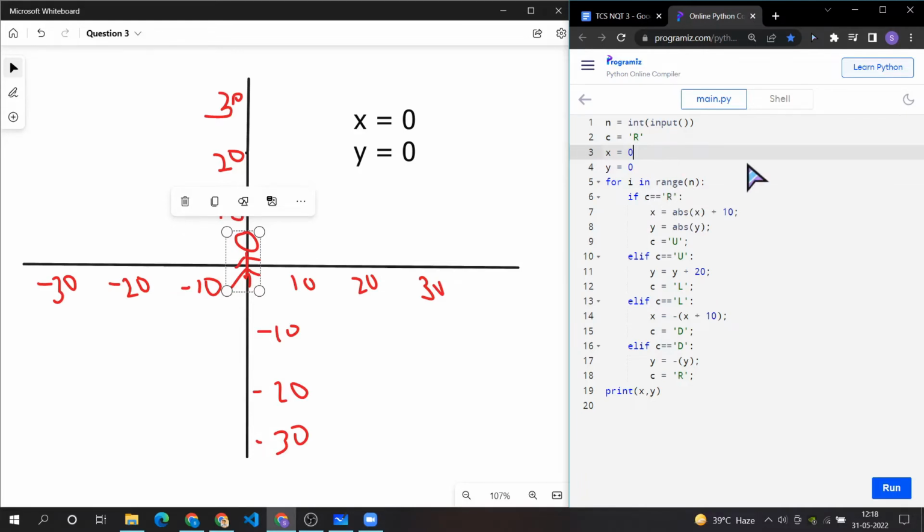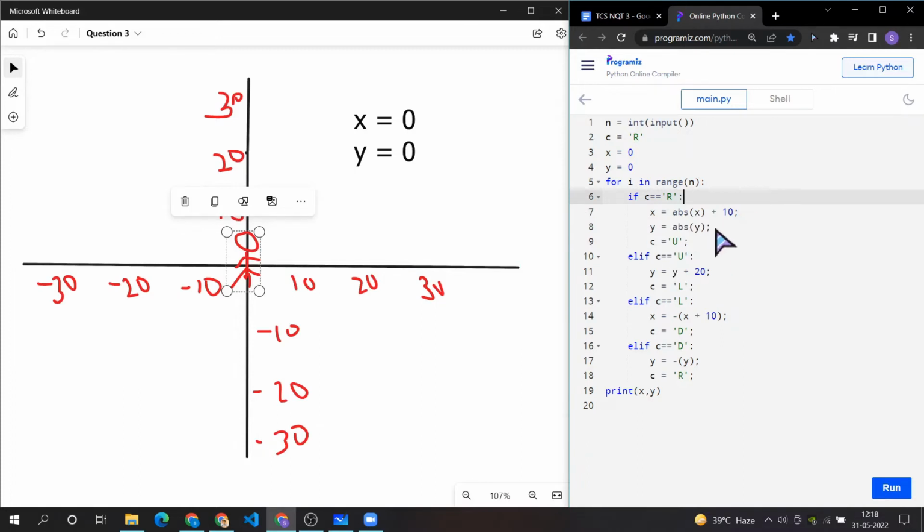because the number of turns is 3 in our sample input. In the first turn we will check if c equals r, and it does, so it is true. So we will go inside the if condition, and we will just add to x: our x is 0, so we add 0 plus 10.